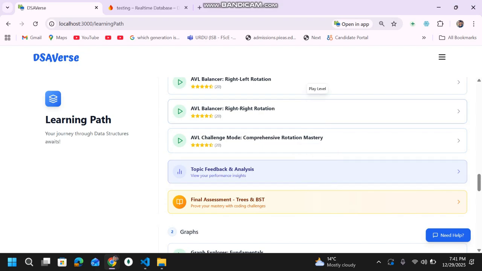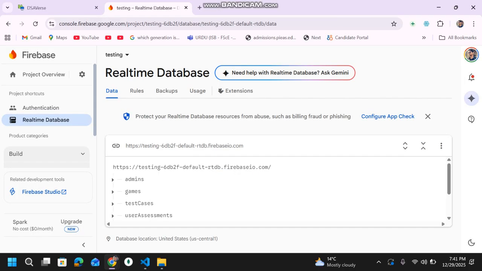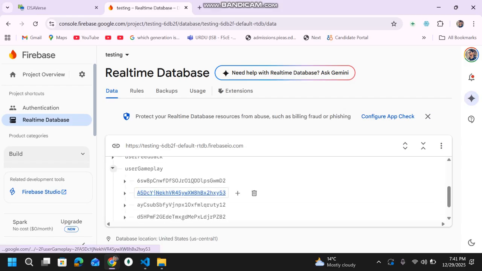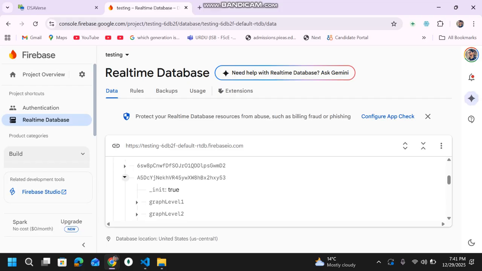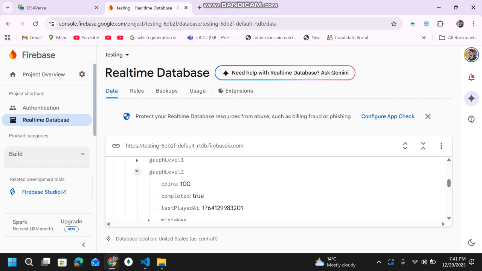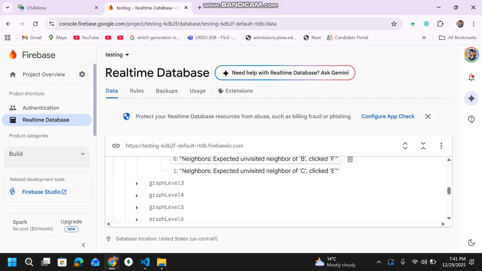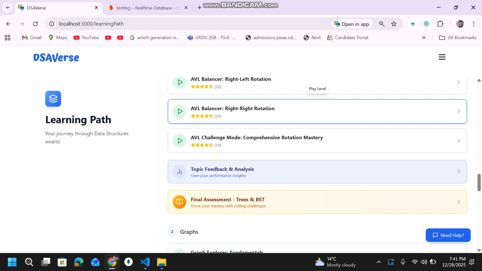Whatever mistakes you make in these games are stored in the backend, in the Firebase database. Like here in the field of user gameplay, these are different user IDs, and these are the games played. For example, I've opened graph level 2. These are the mistakes, being noted in the database in real time.